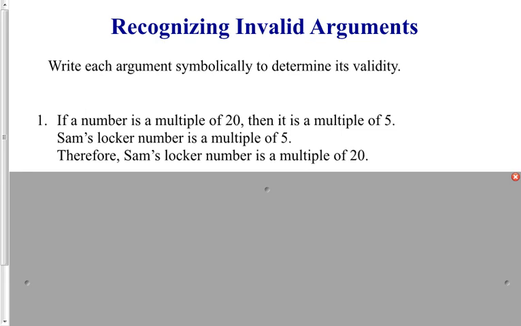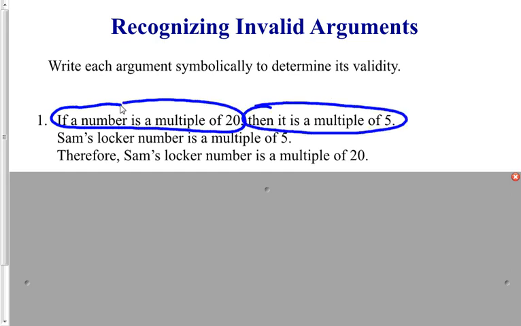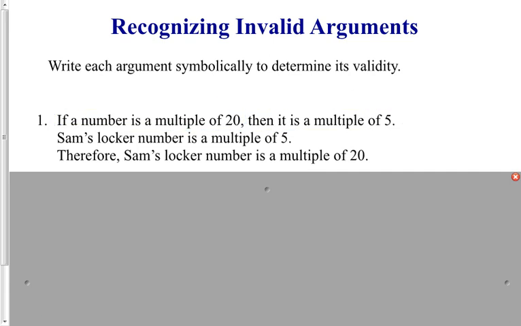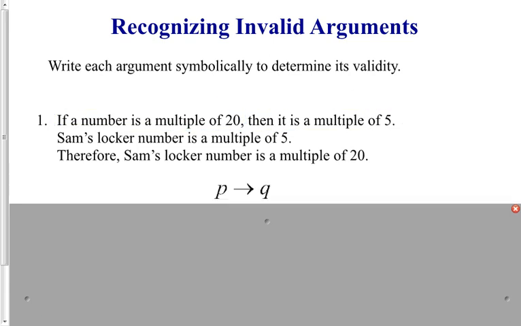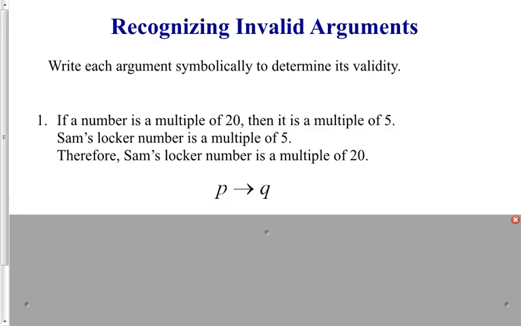We want to represent this argument symbolically. The first statement, if a number is a multiple of 20, then it is a multiple of 5. That's an if-then conditional statement. We can call this P and this Q, and we can rewrite this if P then Q. The second statement, Sam's locker number is a multiple of 5, is the Q statement. Notice, is a multiple of 5 and is a multiple of 5. Those are saying the same thing. So, the second statement is Q.